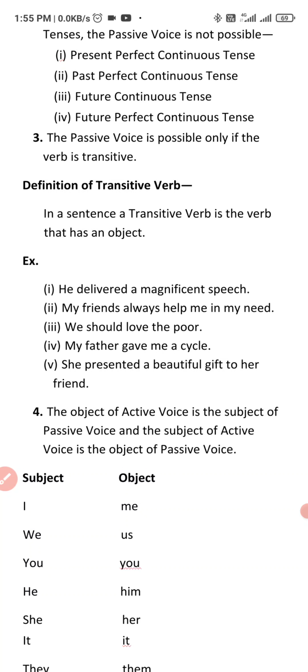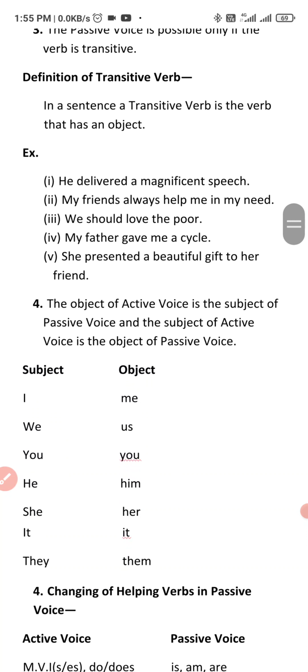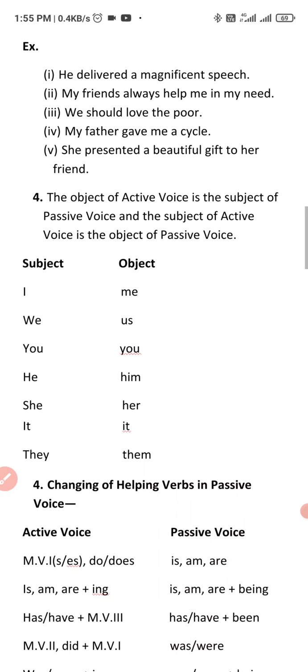Now, what is a transitive verb? I have already told you so many times what a transitive verb is. A transitive verb is the verb that has an object. We have 5 examples of transitive verb. First one, he delivered a magnificent speech.